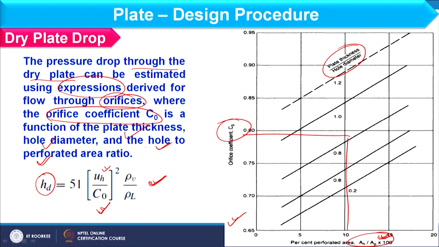It will depend on this u_h, which is nothing but the vapor velocity through hole. So, vapor volumetric flow you already know. So, that should be divided by the hole area, and hole area value is like 10%, 8% or 6% of active area, that you know already. So, in this way we can find out h_d value.